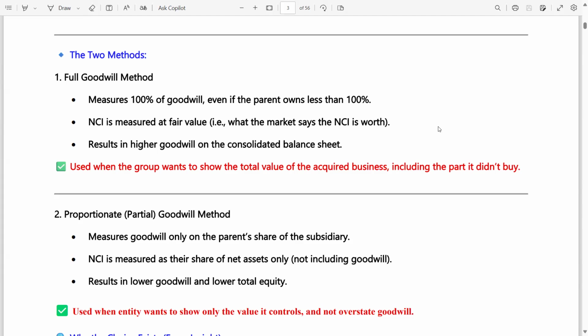In most of your past paper exams, the examiner asked for the full goodwill method. The proportionate partial goodwill method measures goodwill only on the parent's share of the subsidiary, no share of NCI. NCI is measured as their share of net assets only, not including goodwill. This results in lower goodwill and lower total equity. It is used when the entity wants to show only the value it controls and not overstate the goodwill.